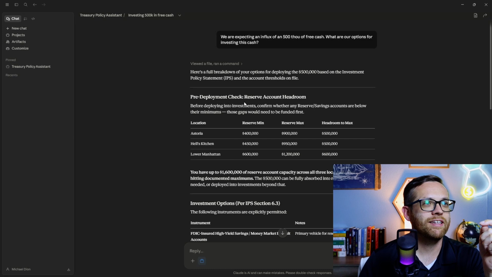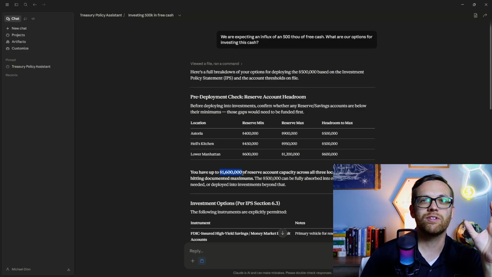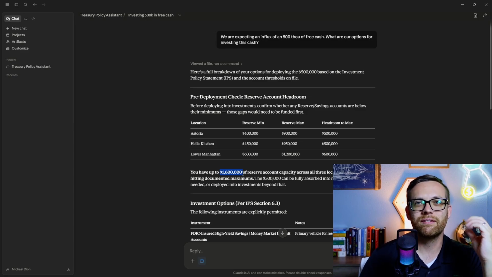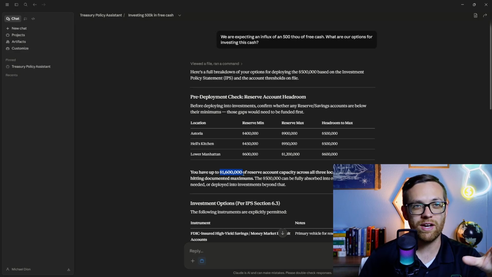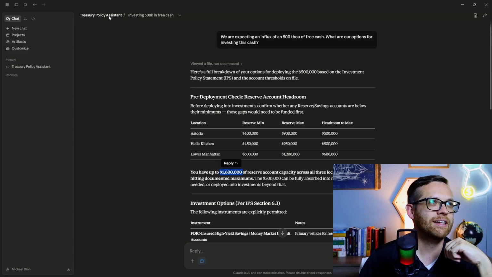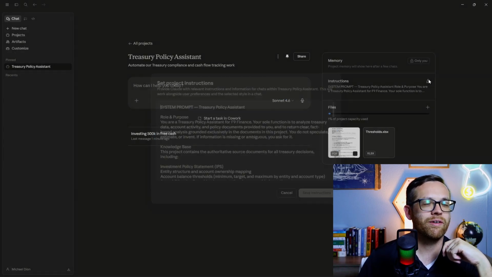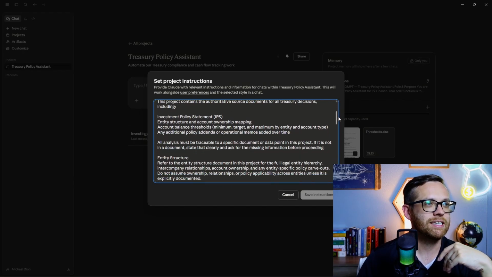Now, the one thing I caught, if you were paying attention, is that it assumed that we had 1.6 million of reserve account capacity. It didn't really understand that the reserve accounts were just the thresholds and not the actual balances. So we want to clarify that in the system prompt to make sure that doesn't happen again. So we'll come back over here, we'll go to our instructions, and we'll just find out if we can tweak this manually so you can see that process.